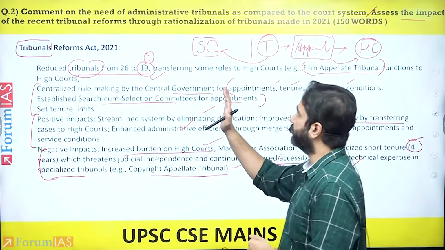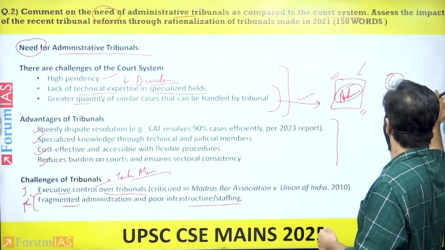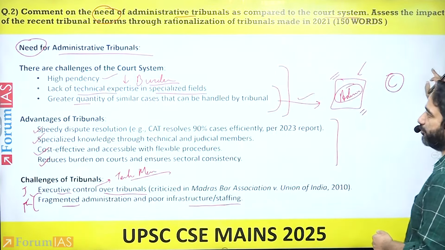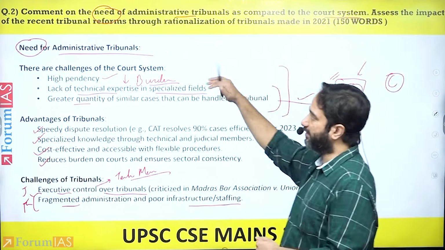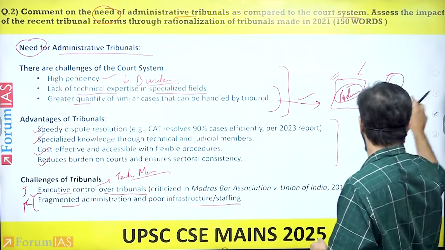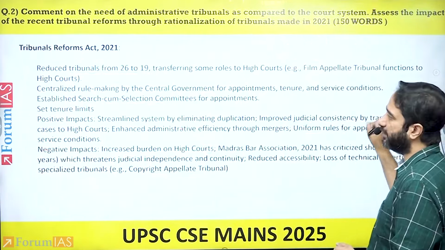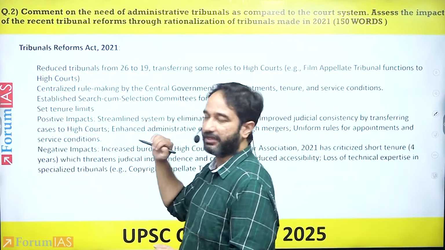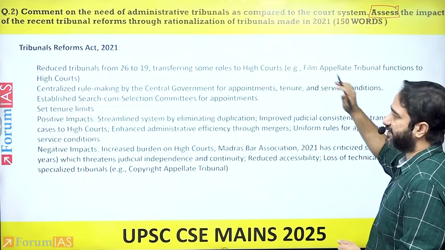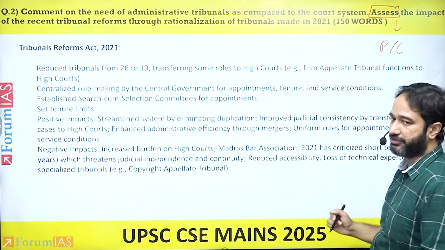So if you look at this question, you need to compare. You need to start with the introduction of Article 323A on administrative tribunals. You move on to comparing why there was a need for administrative tribunals in relation to the court system and what the government has done in relation to the Tribunals Reforms Act. And you also give the positive and the negative aspects to this. Why? Because they have asked assess. Assess would be you tell what has happened and you also give the pros and cons.